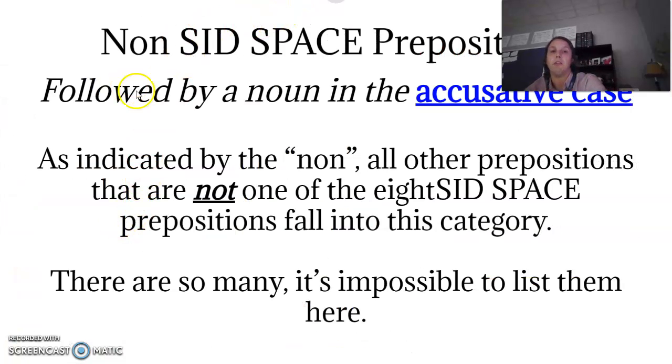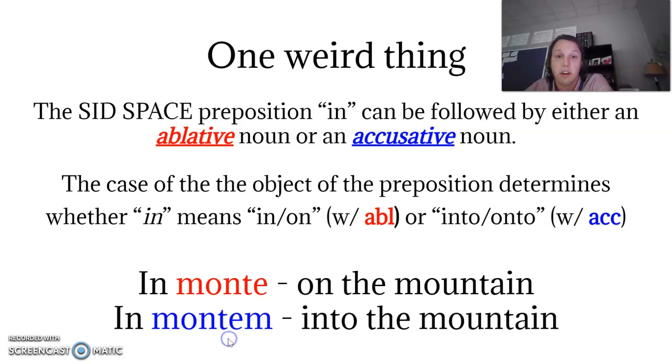So non-SID space prepositions are followed by nouns in the accusative case. As indicated by the non, it's just any preposition that is not one of those 8. There are so many that it's impossible to list them. But at the end of this presentation, I have a list of some important ones that will all be included, and we'll use those as our reference point.